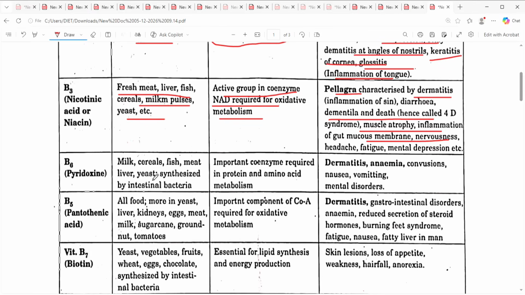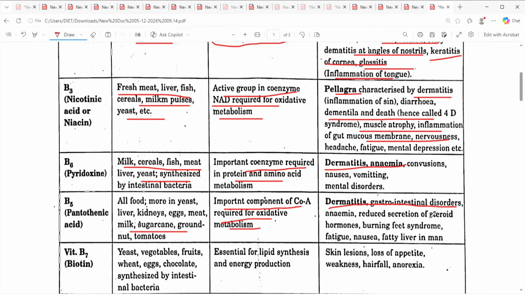B6, pyridoxine: milk, cereal, fish, meat. Important coenzyme required for protein and amino acid metabolism. Deficiency leads to dermatitis, anemia. Next B5, pantothenic acid. It is found in all foods: yeast, liver, kidneys, egg, and a number of others. Important component of coenzyme A required for oxidative metabolism. Deficiency leads to dermatitis,